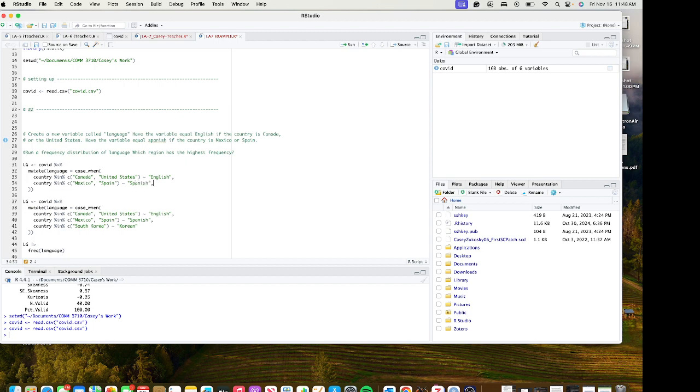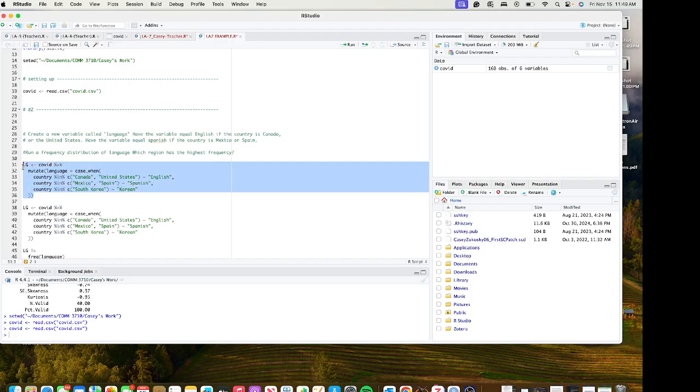One more comma, and then in the case that the country is in combine South Korea, close quotation, close parenthesis, little squiggly line. I'm going to call that one Korean. Make sure you close the quotations and then close the two functions. The one is mutate, and then the next one is case_when. So everything here is in between those functions. And now when I run that, I should get a new data set called LG.